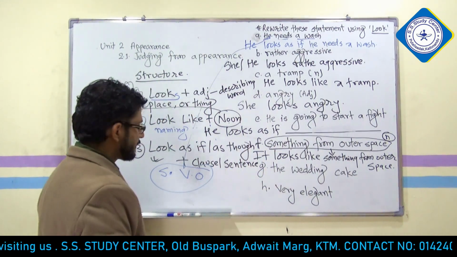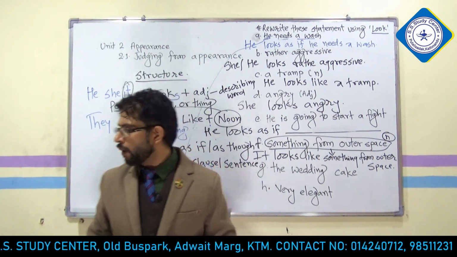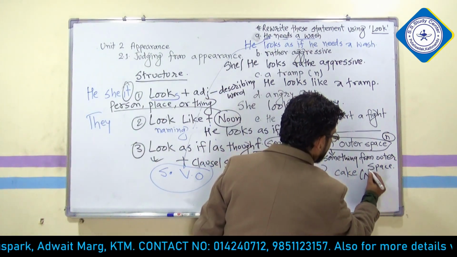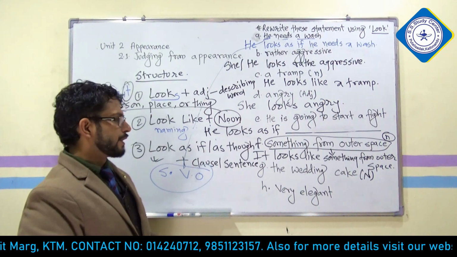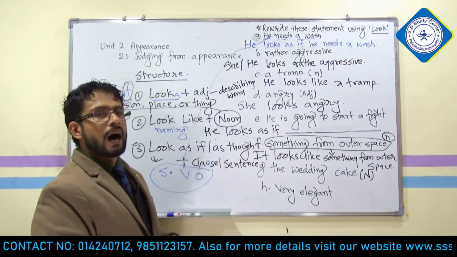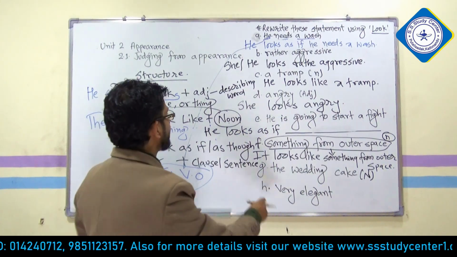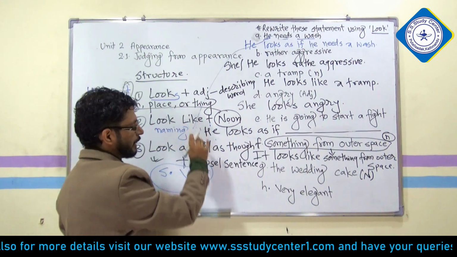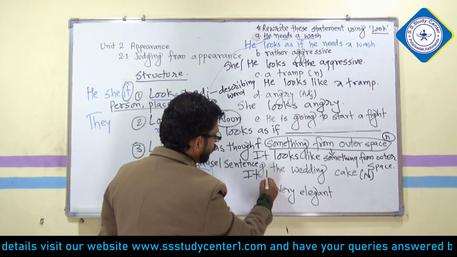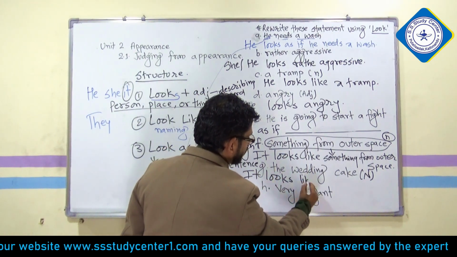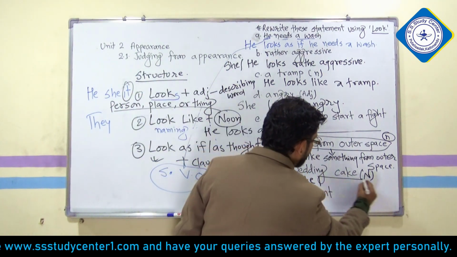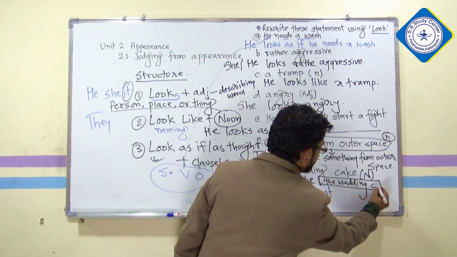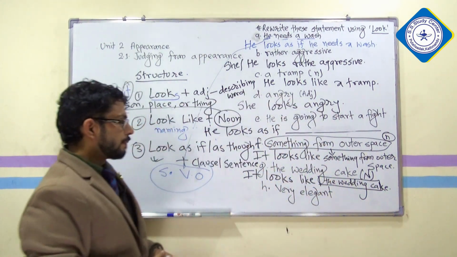Now, the wedding cake. What is this? Tell me, what is this wedding cake? Obviously, wedding cake is a noun. Why is it a noun? Again the same question, sir. It is preceded by the article the. Very good. If it is a noun, then which structure are you going to follow? You are going to follow the second structure, that says looks like. So you can write it looks like the wedding cake. Copy and paste the noun here. It looks like the wedding cake.